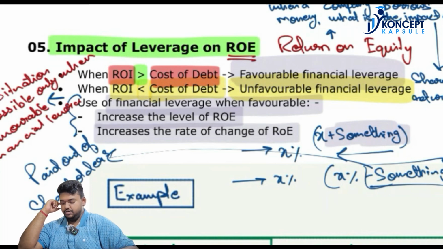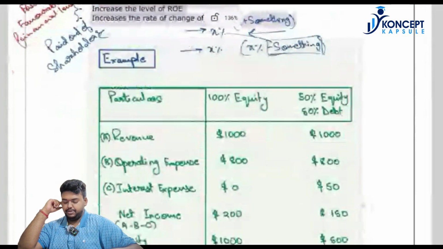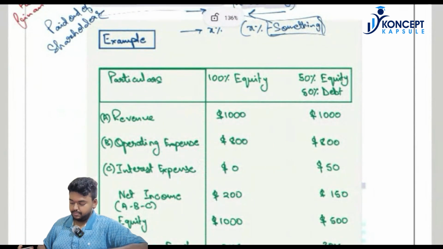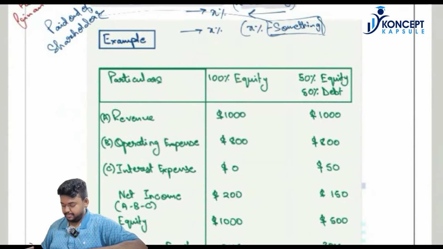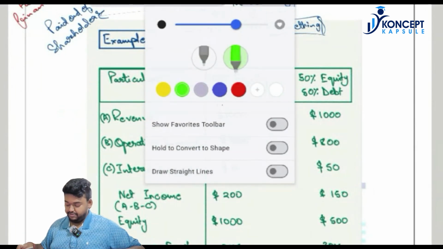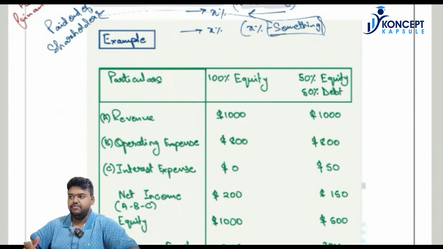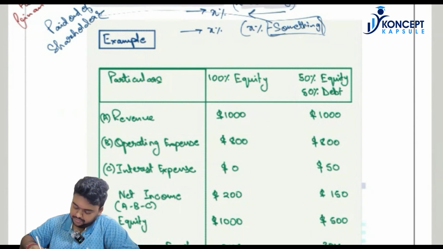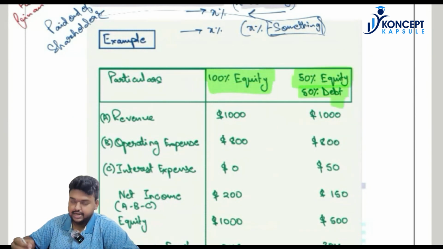Okay, guys. We will see it with the help of an example. Suppose we take a capital structure of the company where a company is having 100% equity, and the same company is having 50% equity and 50% debt.